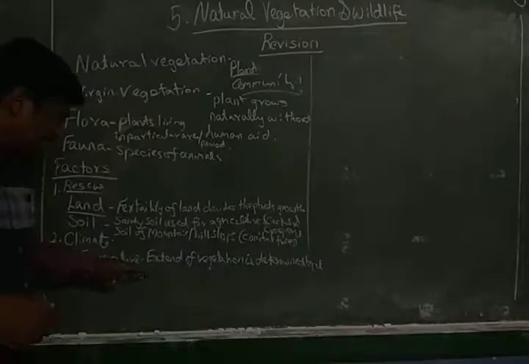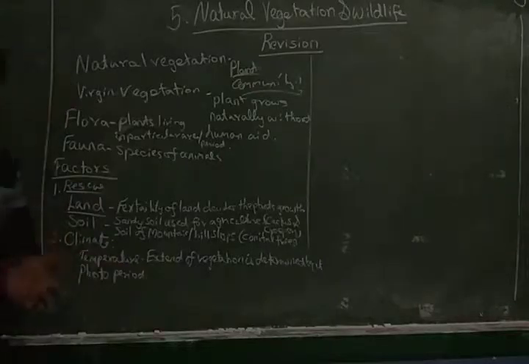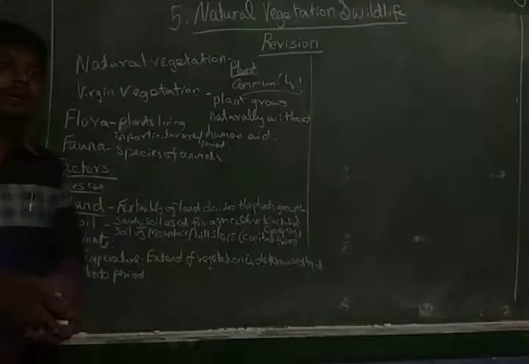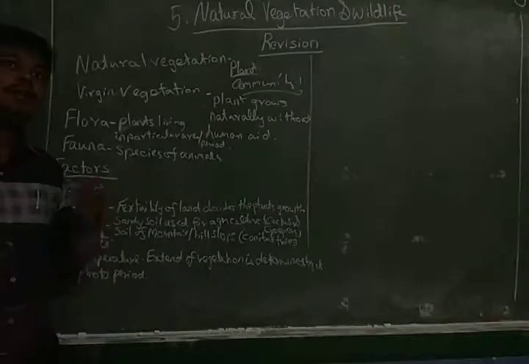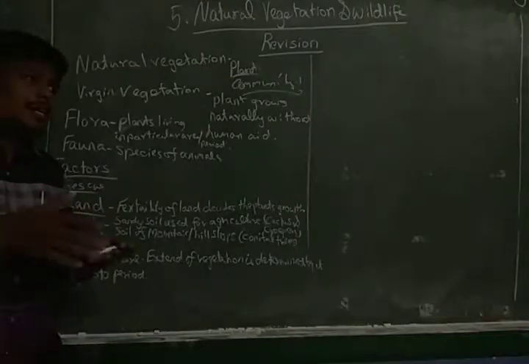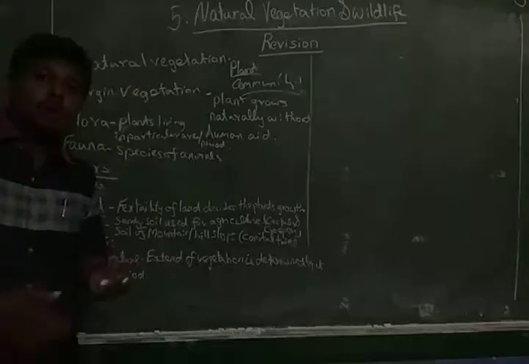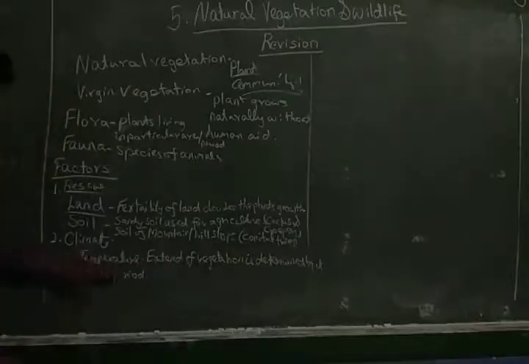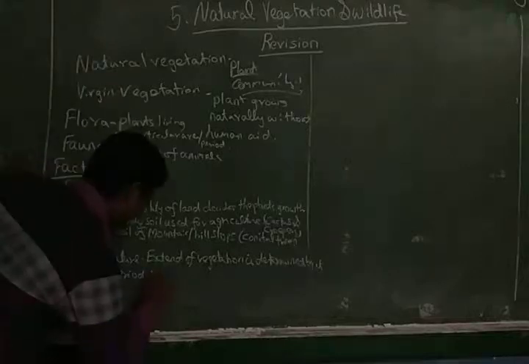It decides the growth and also the growth rate, whether it should be high or low, according to the temperature. If the temperature is high, it automatically affects the vegetation and its growth. And the next one is photo period. Photo period is nothing but the variation in the duration of sunlight.